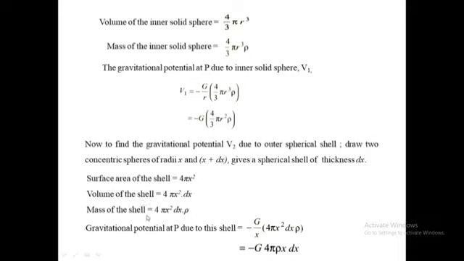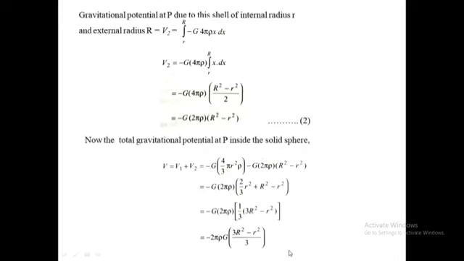Mass of the shell is 4 pi x square dx into rho. Therefore, the gravitational potential at point P due to this shell is minus G upon x into (4 pi x square dx into rho). Therefore, from this we get minus G 4 pi rho x dx.